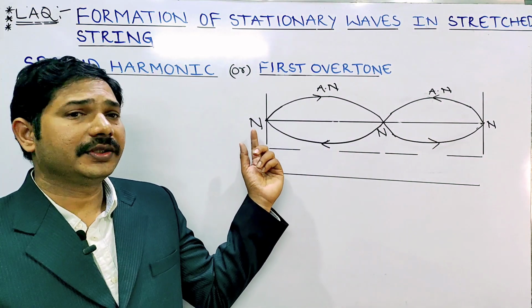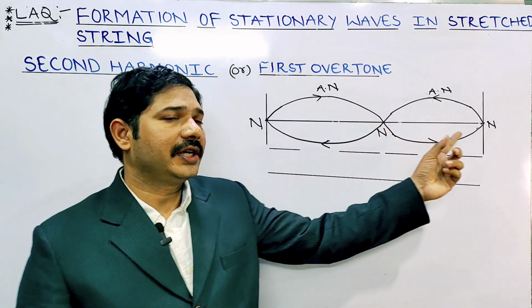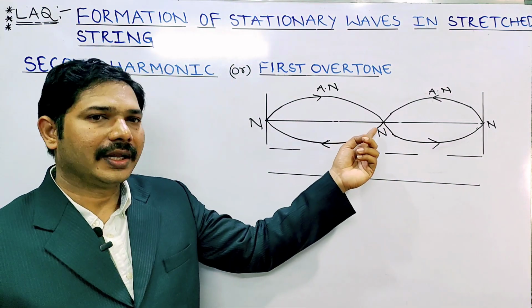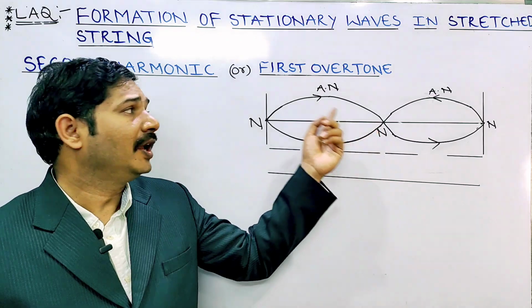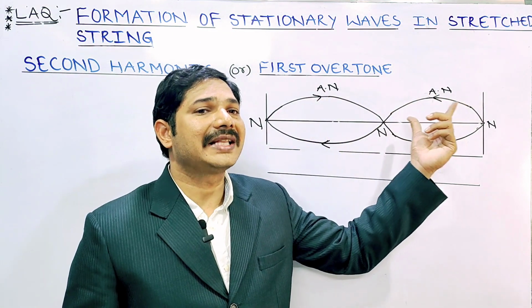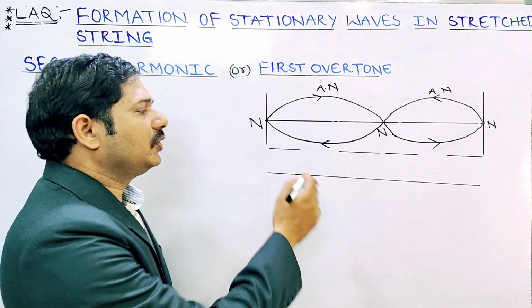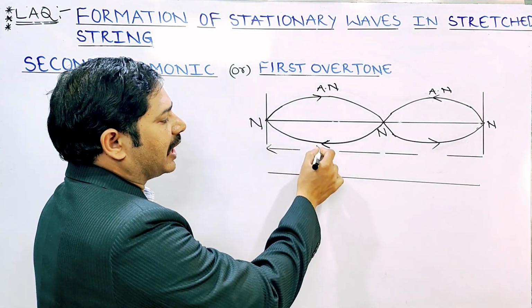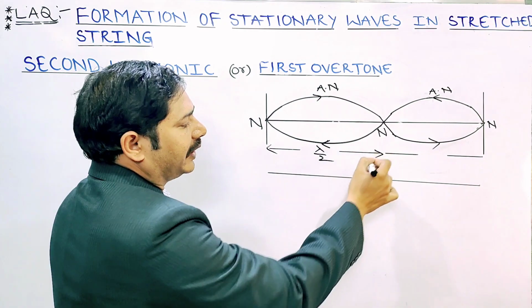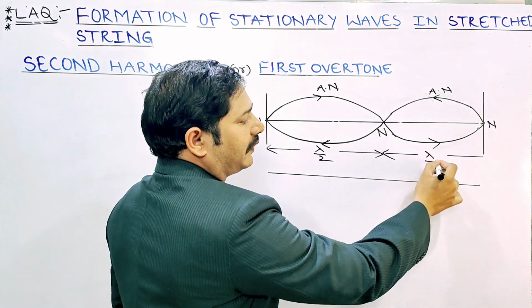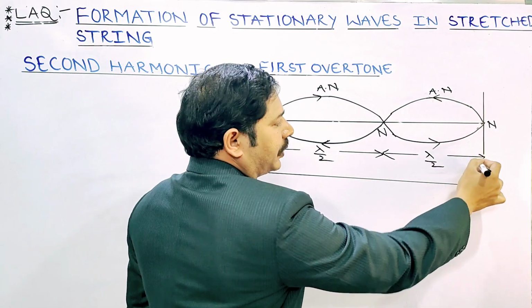At the fixed points, nodes are formed, and wherever amplitudes are zero, nodes also form. Wherever amplitudes are maximum, antinodes are formed. The node to node distance is lambda by 2, half of the wavelength. Another segment is there, also lambda by 2.